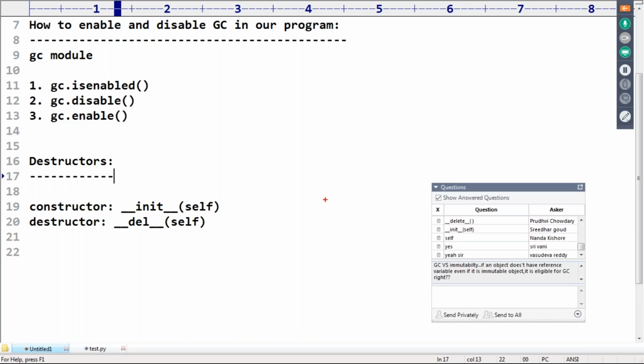So now one object is there. Observe that very carefully. An object is there, and this object doesn't have any reference variable. Then is it eligible for garbage collection or not? Yes, it is eligible for garbage collection.